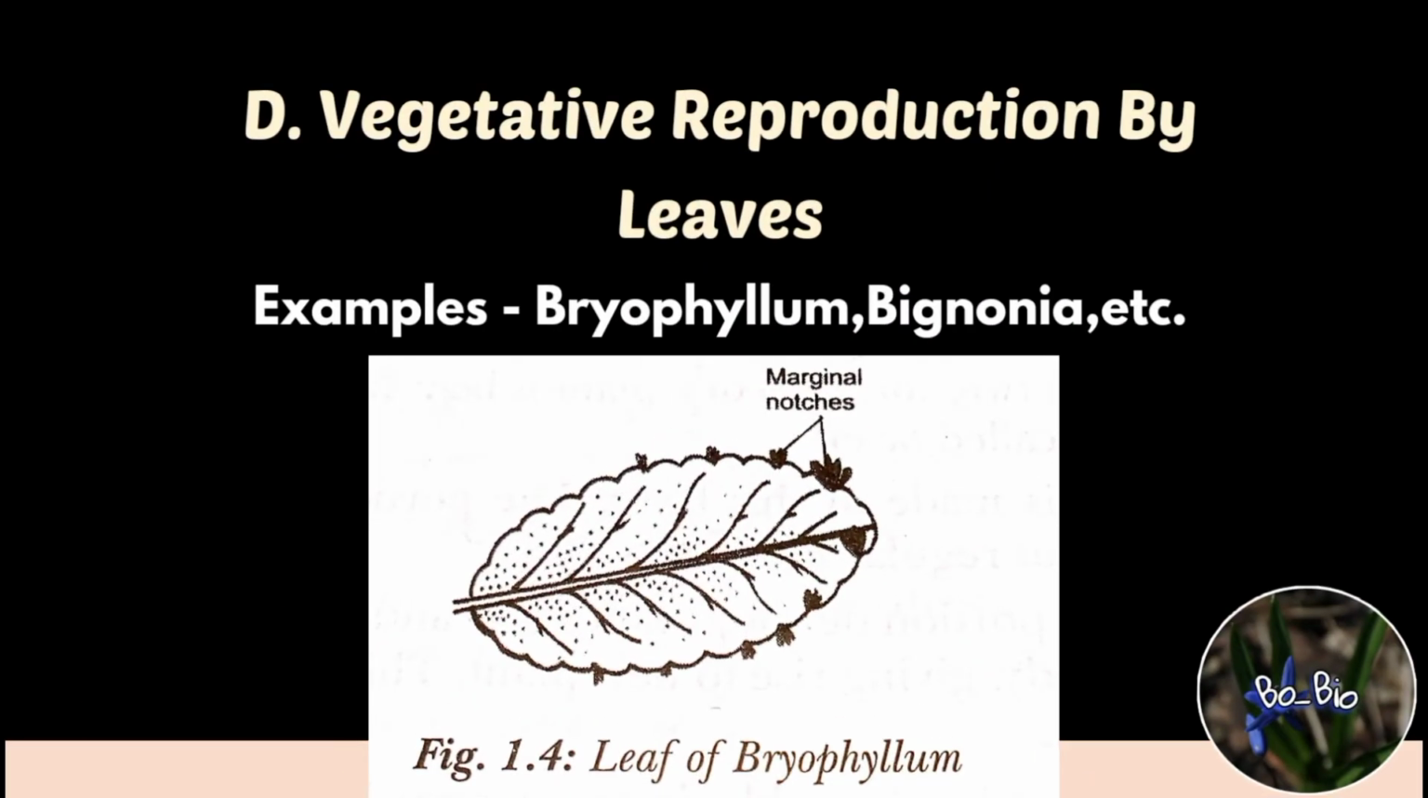The next type can be vegetative reproduction by leaves. Here, many of you would have seen that many plants develop adventitious buds on their leaves. These buds on detachment can give rise to a new plant. For example, the marginal notches in Bryophyllum can give rise to a new plant on detachment.